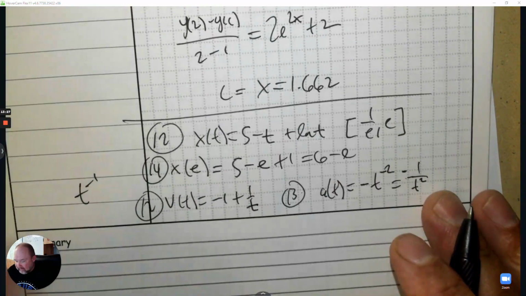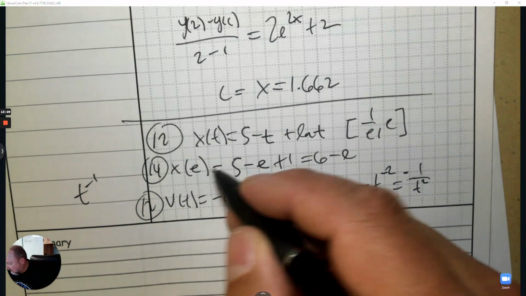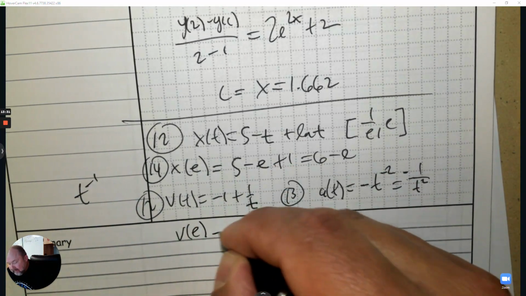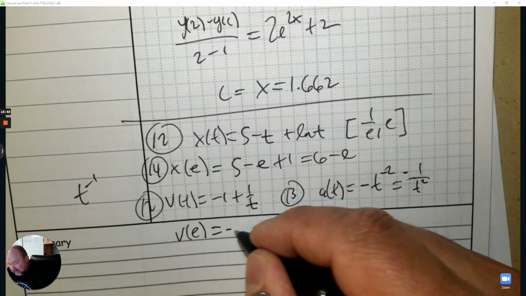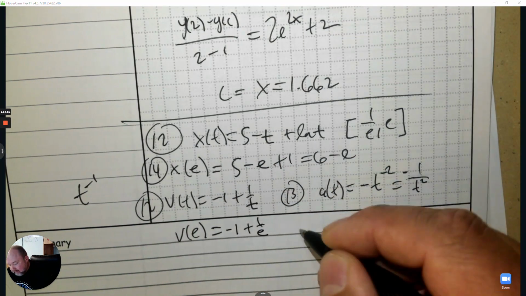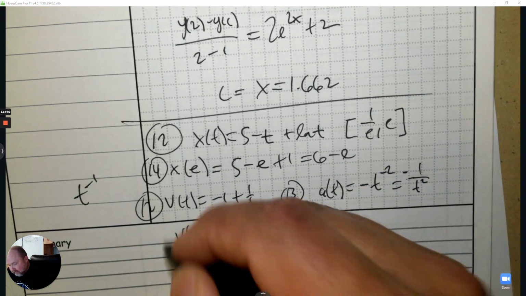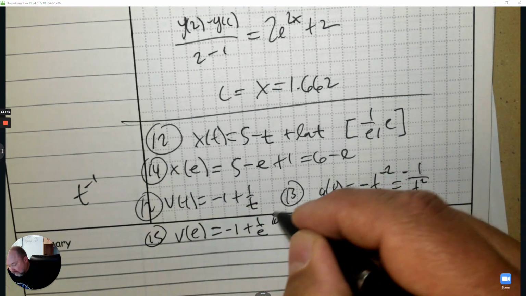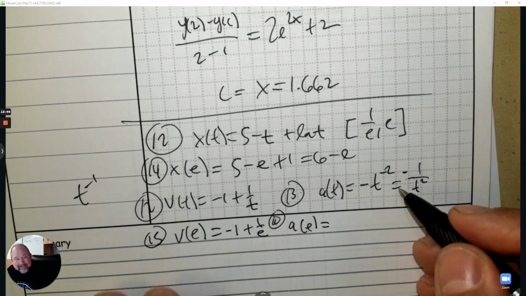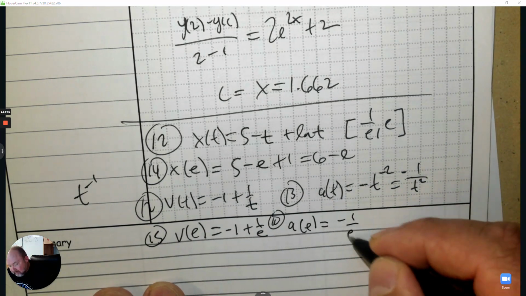Then, when we're asked these other questions, like what's the velocity at e? Plug in, and it's negative 1 plus 1 over e. If I say, hey, what's the acceleration at e? What number are we at now? 15, 16. The acceleration at e would be negative 1 over e squared.